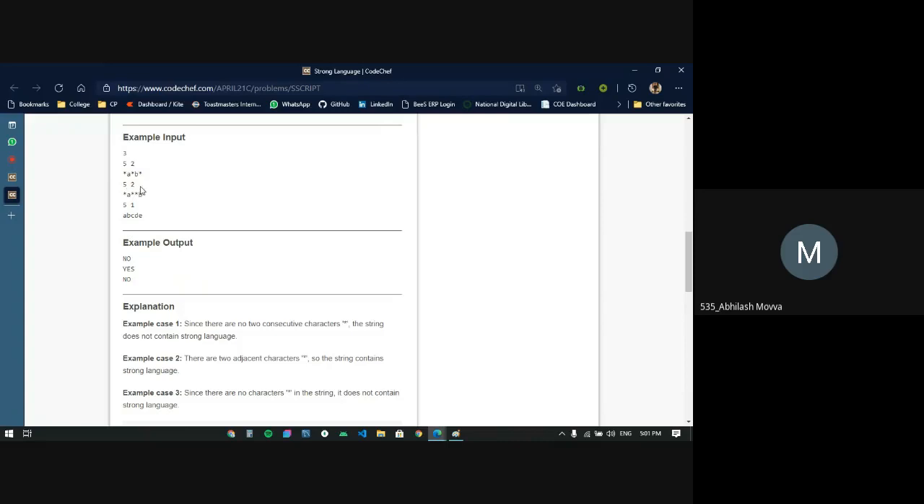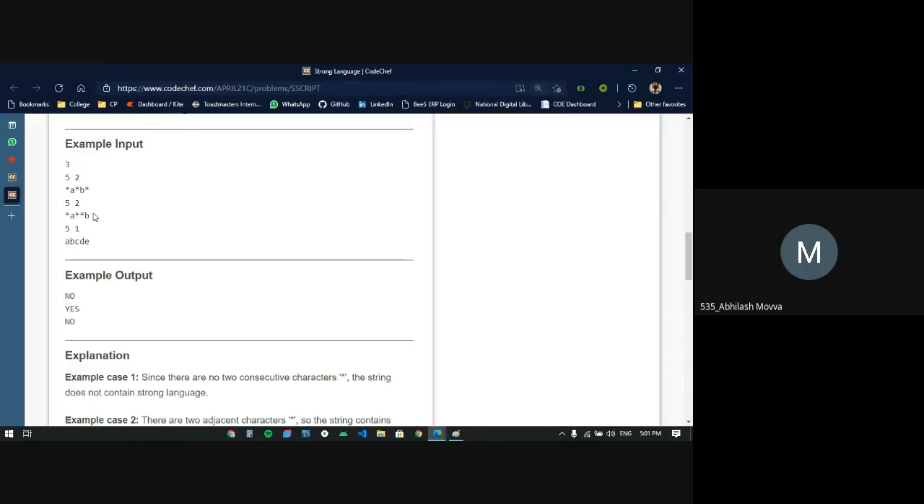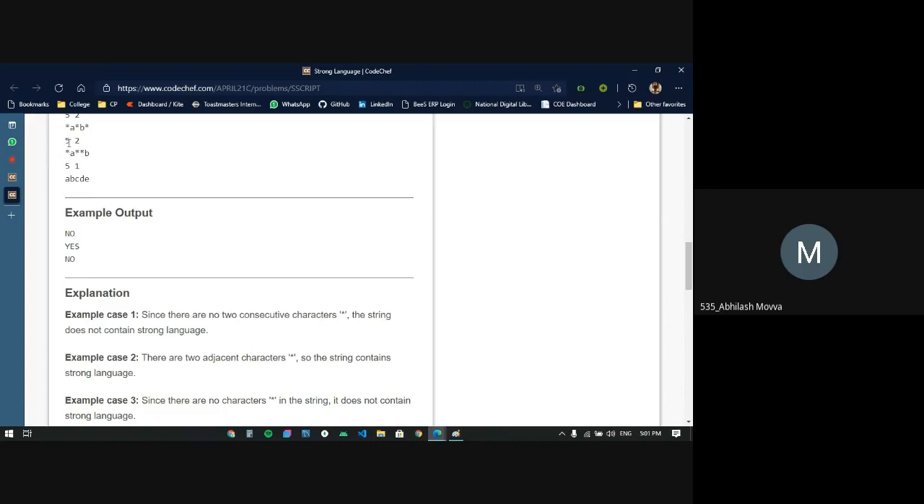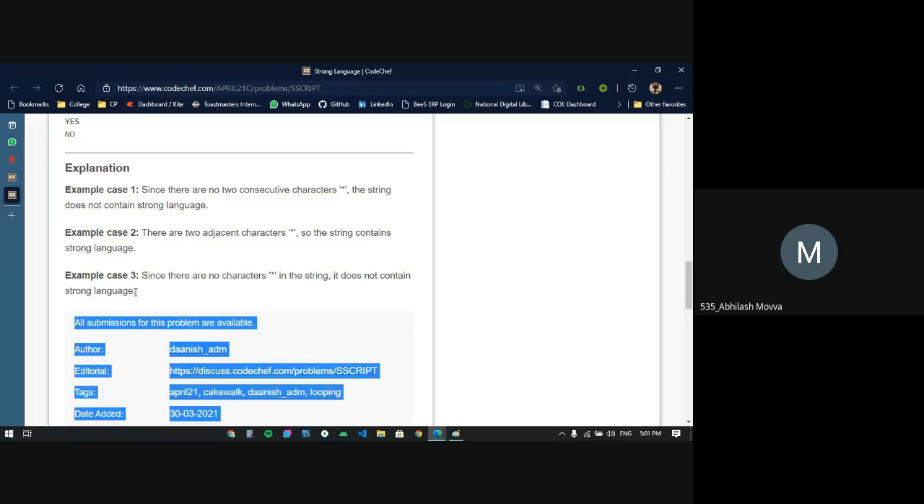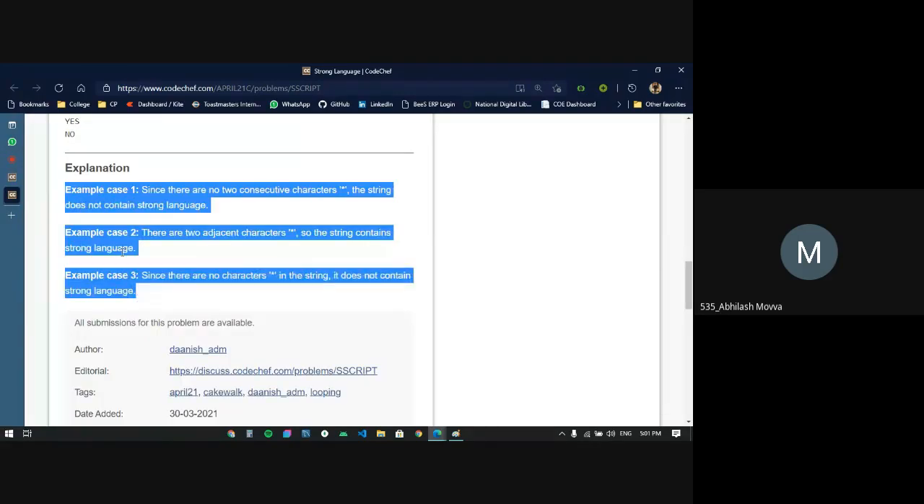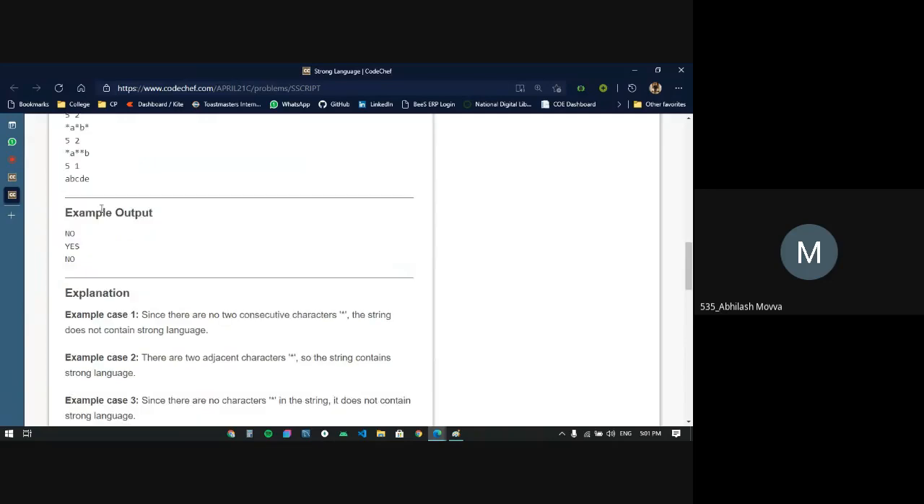And in the second test case, we are given the size of the string as 5 and the k value as 2. As I told, k is just the number of consecutive asterisks in the given string. So if you find 2 consecutive asterisks in the given string, you can tell that the string contains strong language. He has also given the explanation for the sample cases, so you don't need to worry about that.